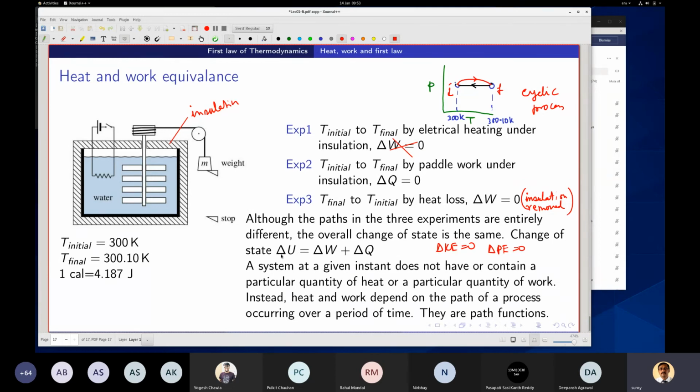So this is due to change of state, and this is due to some path we are having. Sometimes only having delta W, sometimes only delta Q, right? They both cause the same change in state. So work and heat transfer are path functions. These are all path functions, and then you cause some change of state.